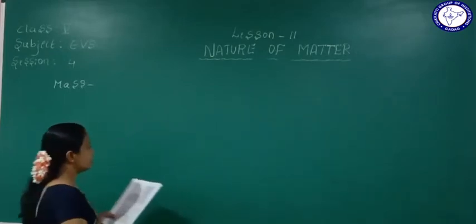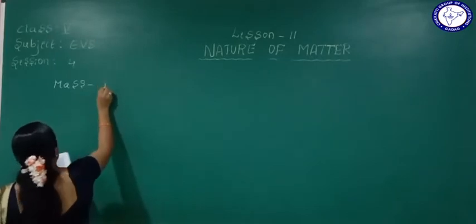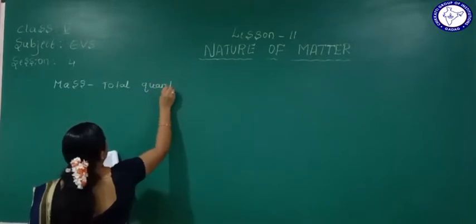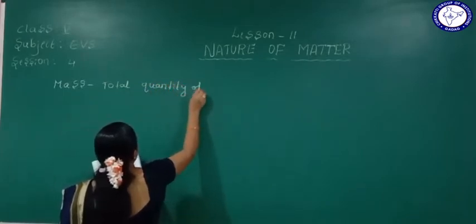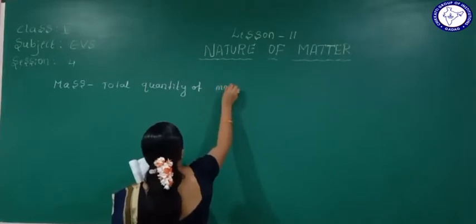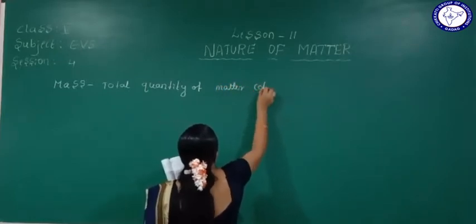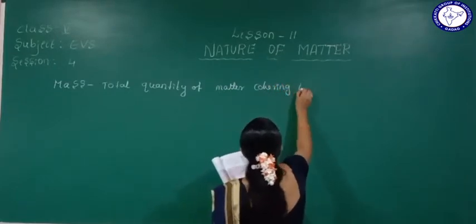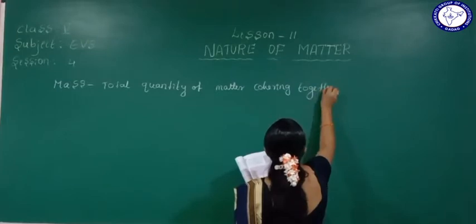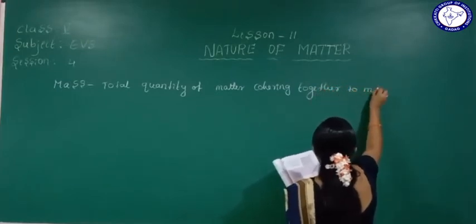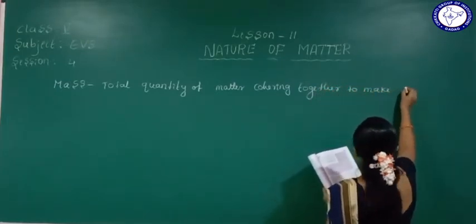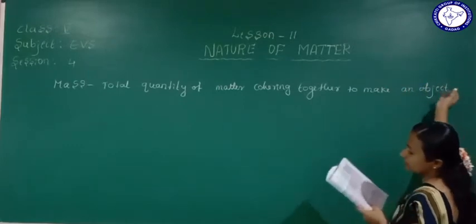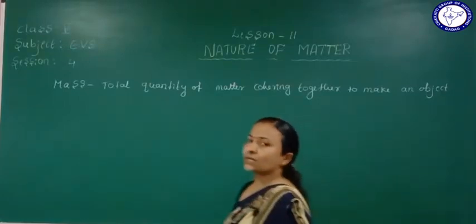Mass is the total quantity of matter cohering together to make an object or a substance. This is what we call mass.